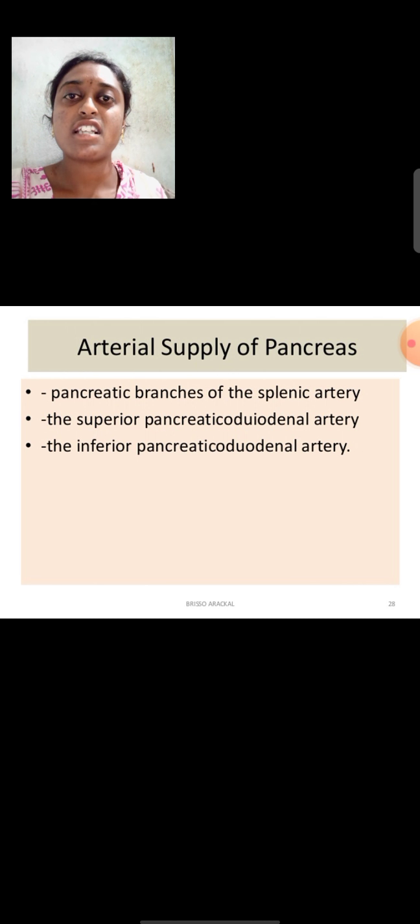And next one is arterial supply of pancreas. How will the arterial blood supply the pancreas? That means by three arteries. First one is pancreatic branches of splenic artery, and second one is superior pancreaticoduodenal artery, and third one is inferior pancreaticoduodenal artery. So this is about three types of arterial blood supply of pancreas.